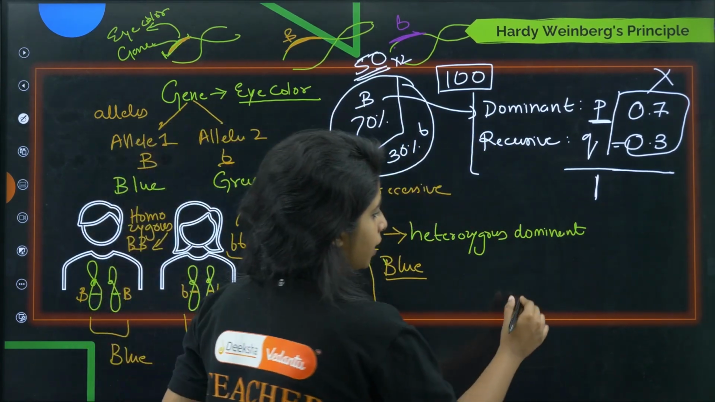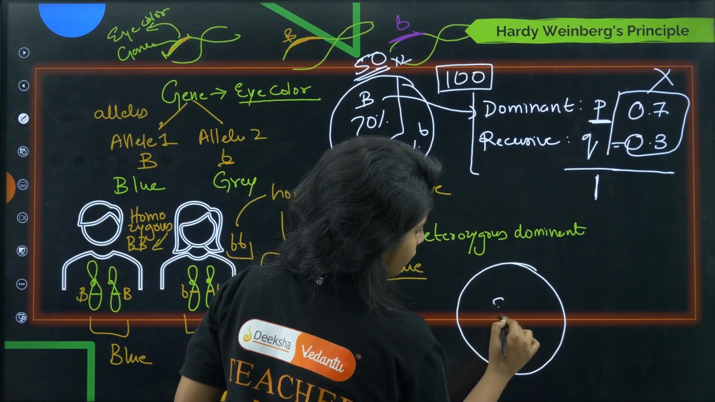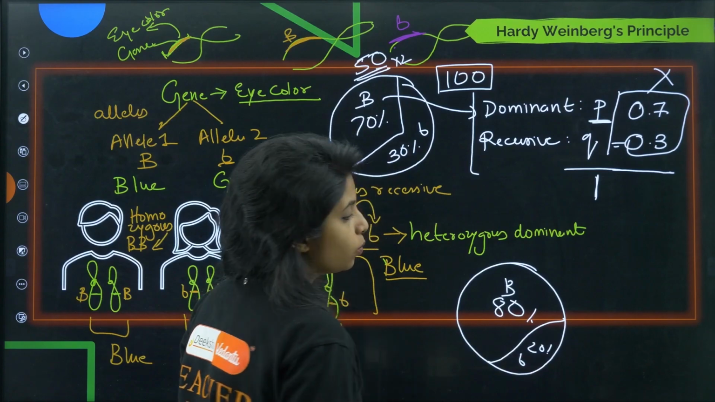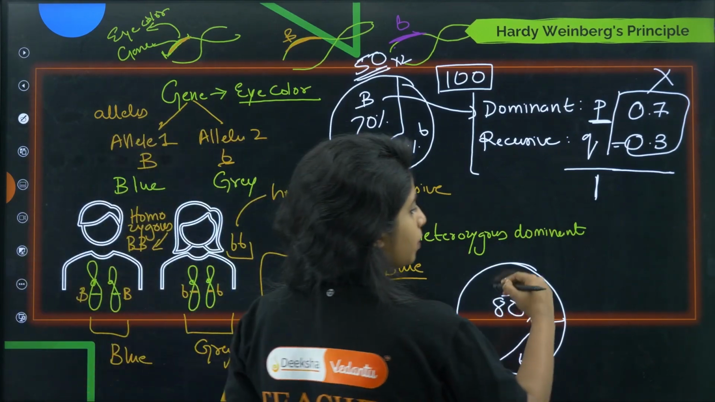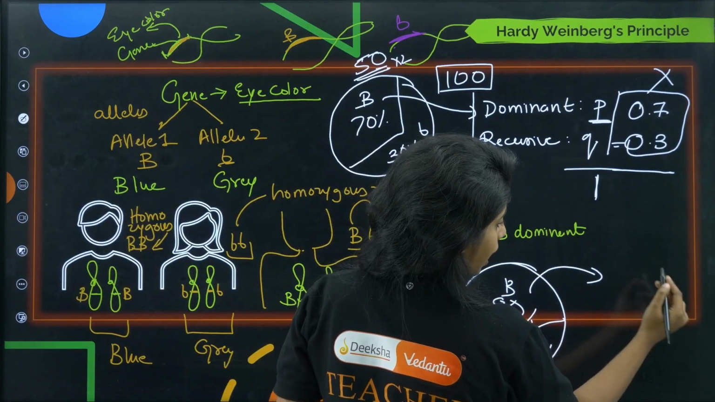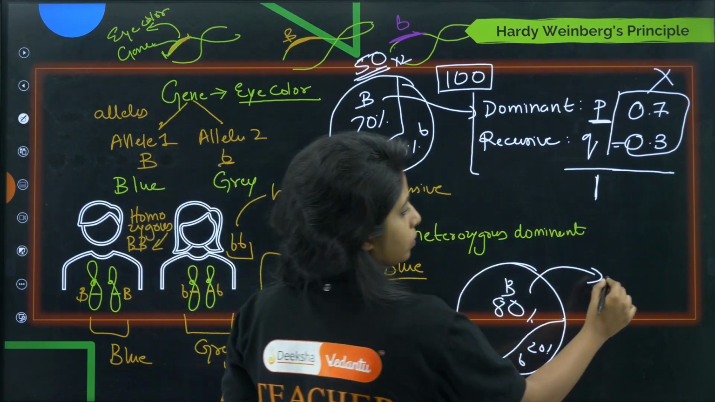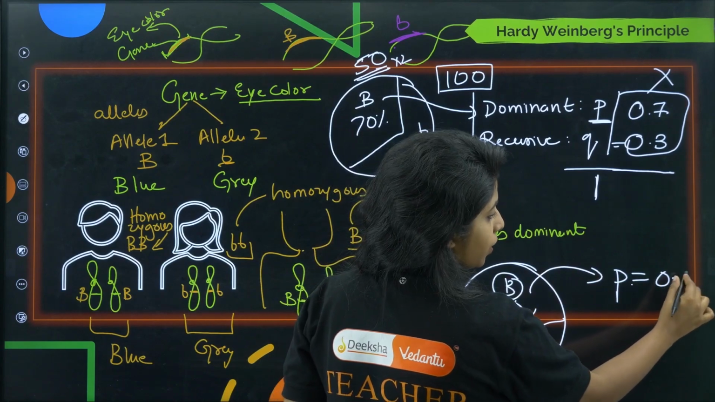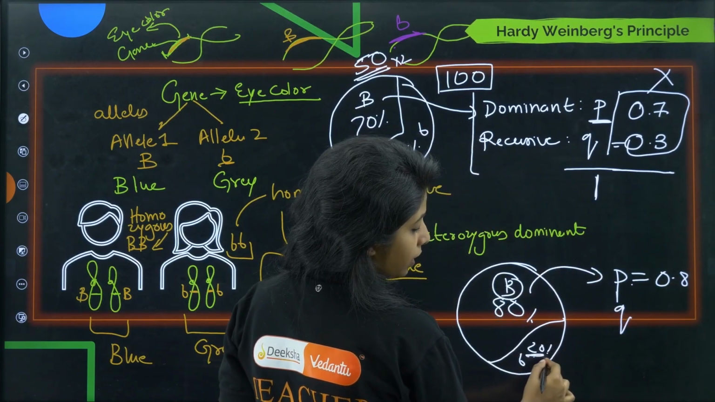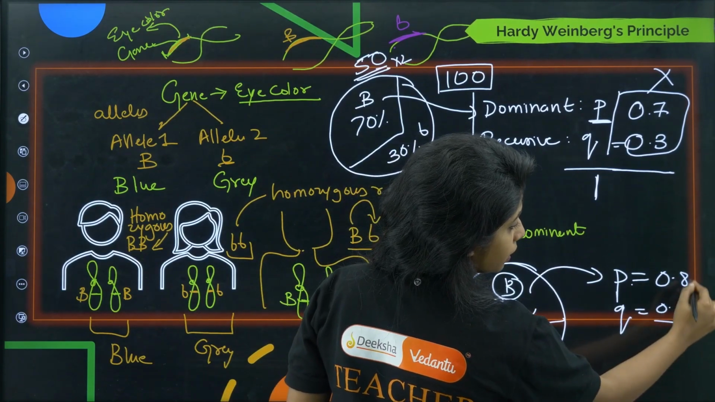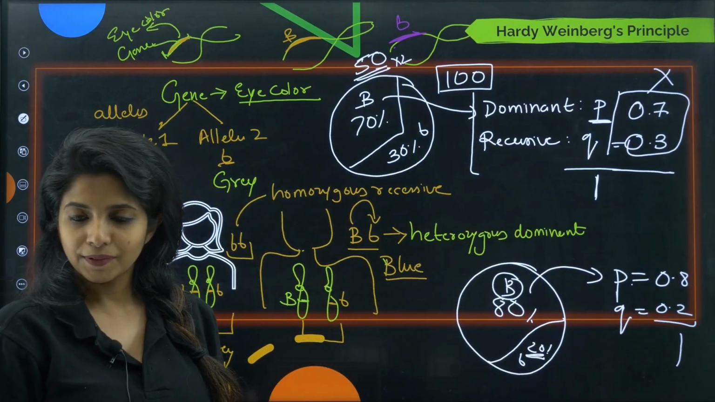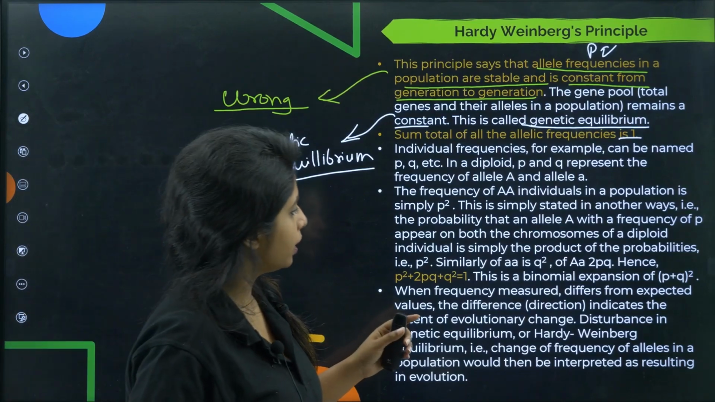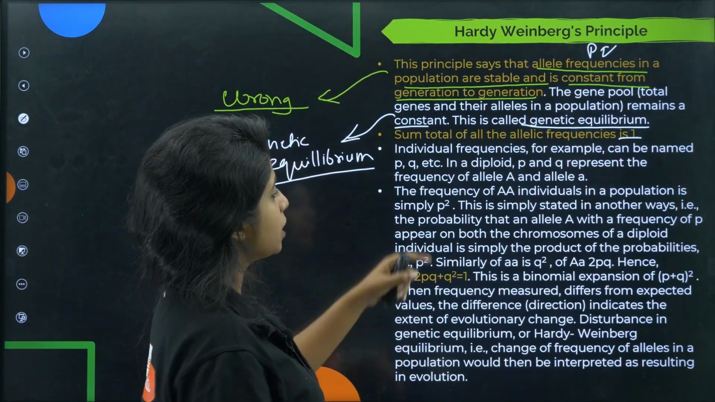Now suppose over here you have 80% B and 20% small b. What will be the allelic frequency, children? Over here we have to make it into decimal, right? So capital B stands for P, and it will be 0.8. Talking about Q, it is 20%, so here it will be 0.2. Together, it is 1, right? So that is the thing that he said. Cool. Now going ahead, individual frequencies, for example, can be named as P and Q, etc.